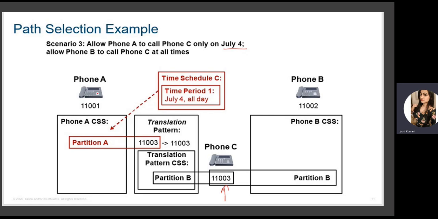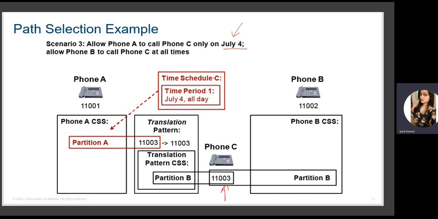If phone A wants to make a call to phone C, it should only be allowed on July 4th. So here we will first configure a time schedule. We will put that time schedule into a partition, and apply this partition and CSS to this phone so that phone A will only be allowed to make calls to this destination only at a certain time, that is July 4th, all day July 4th.